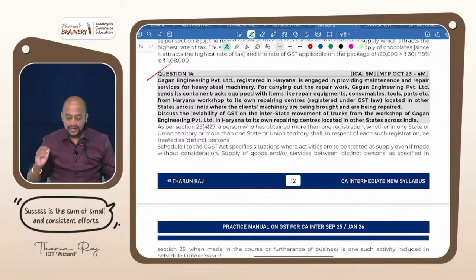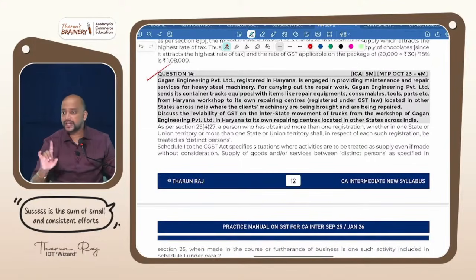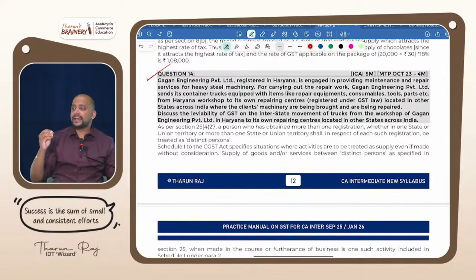Discuss the leviability of GST on interstate movement of trucks from the workshop of Gagan Engineering to its own repairing center in other state. On the truck, is there any GST? No, just now we discussed movement of trucks between the distinct person carrying goods is not a supply. Okay, wow. Now what is there inside the truck? Repairing equipment, tools, etc. Whether GST is applicable on those goods?